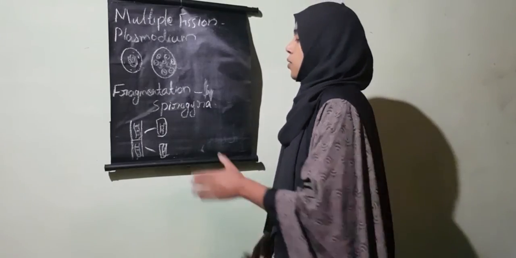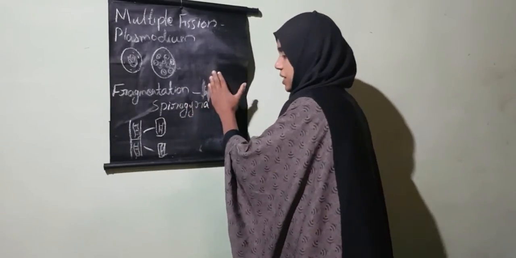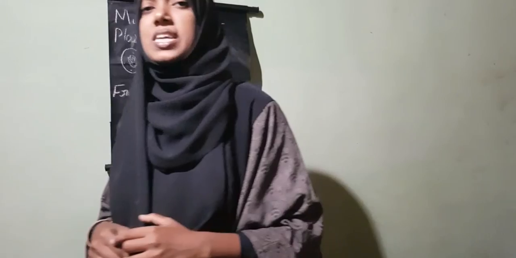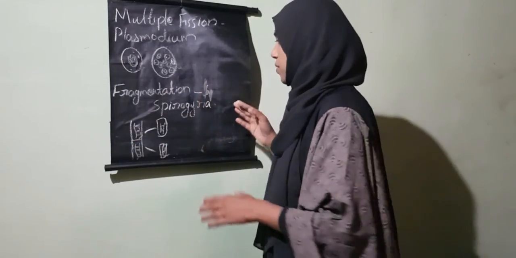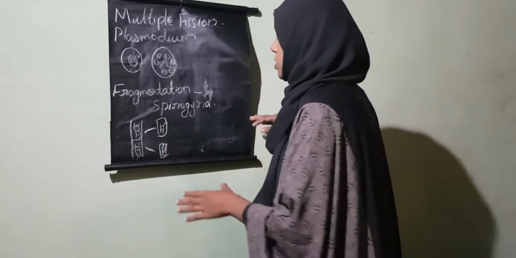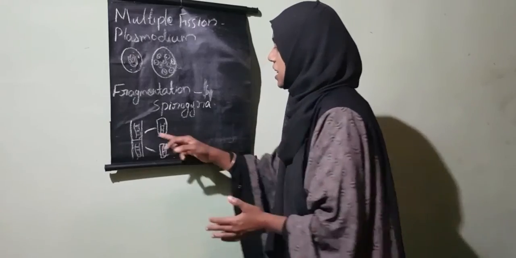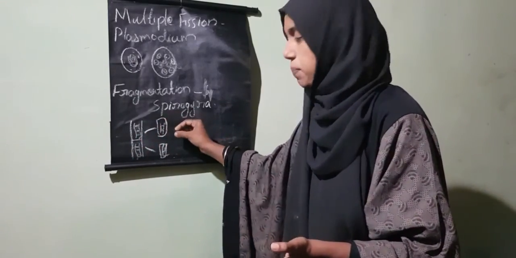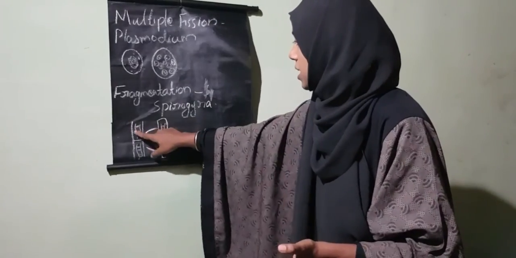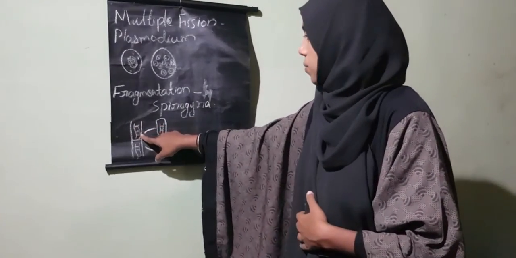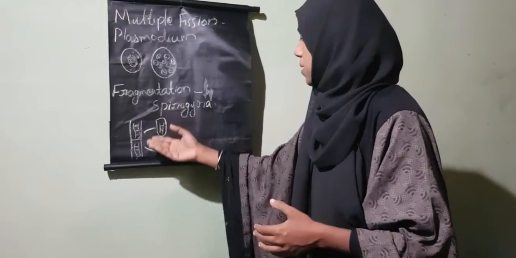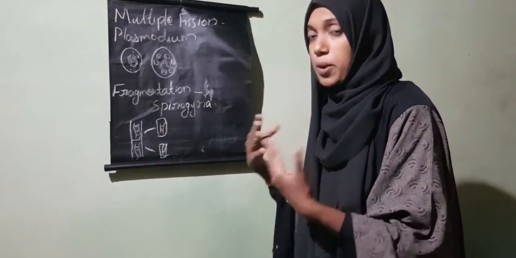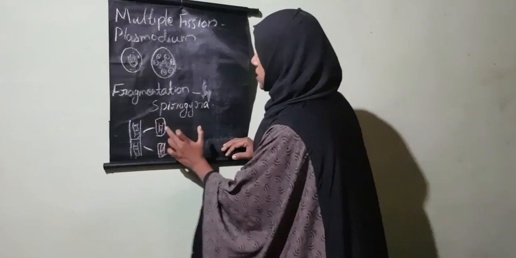Then we learned about fragmentation. We can see fragmentation in Spirogyra. Have you heard about Spirogyra? Spirogyra is a type of algae. We can find it in water. In fragmentation, the parental body will divide into many fragments. Here you can see this is the parental body. When it attains maturity, or when it needs to reproduce its young ones, some fragments are formed.